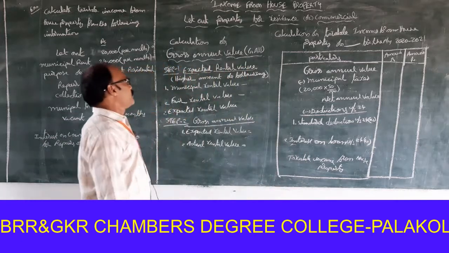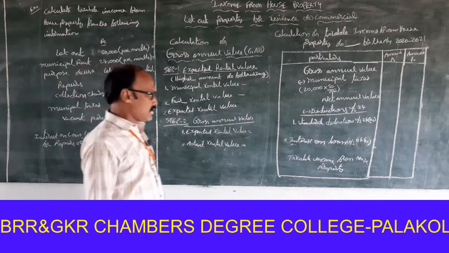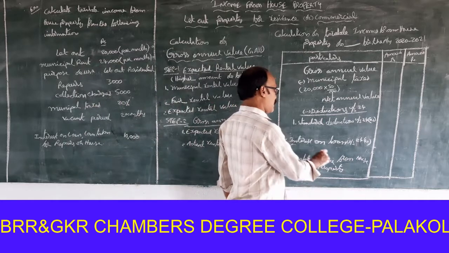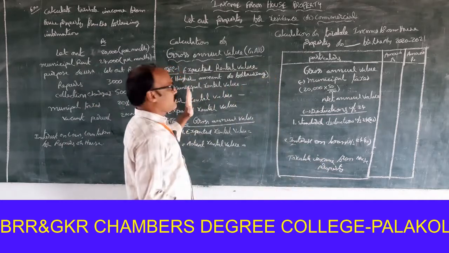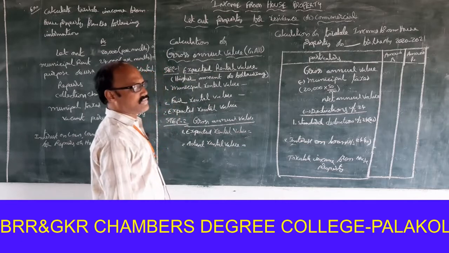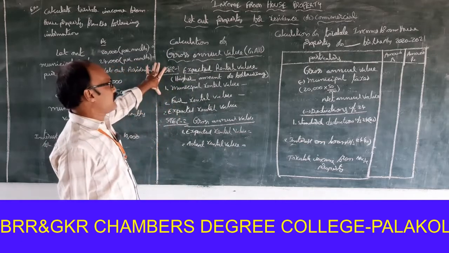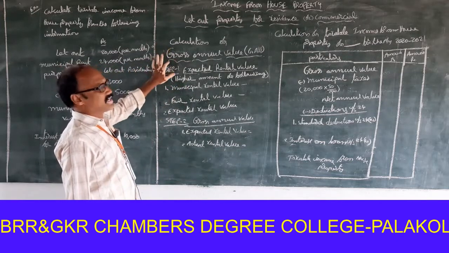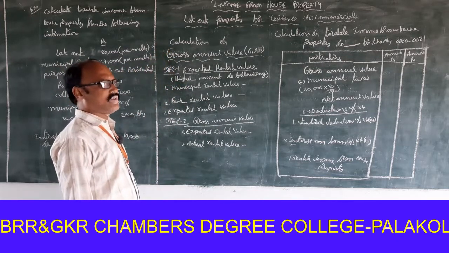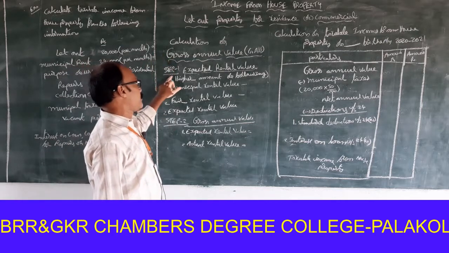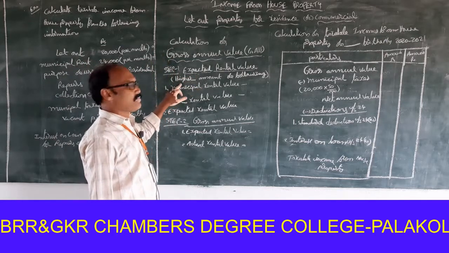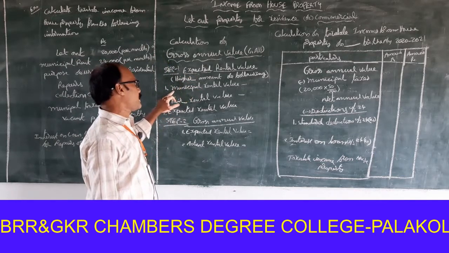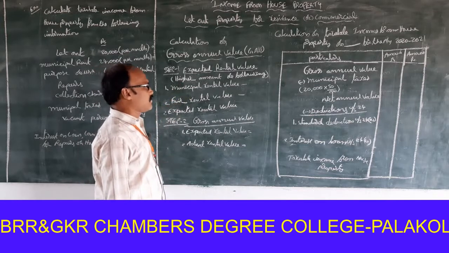You know very well, for calculation of taxable income from house property, two procedures are required. First one is gross annual value. For calculation of gross annual value, GAV, two steps are required. Step 1, expected rental value: the higher amount of the following. First one, municipal rental value. Second one, fair rental value.